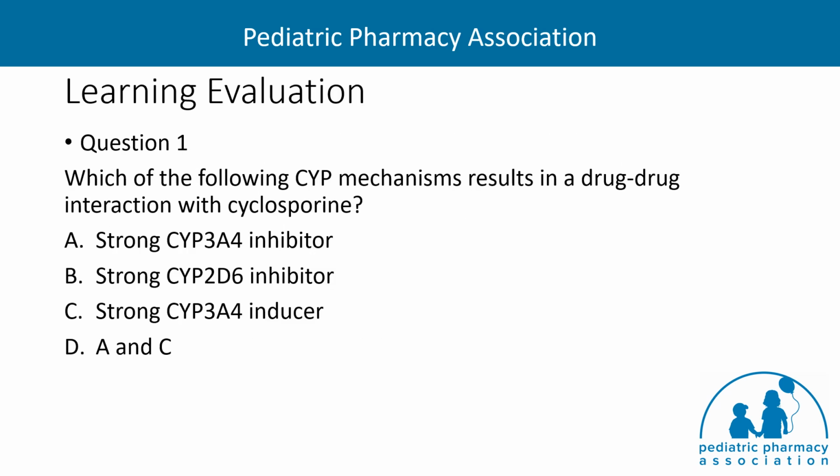Now we'll move on to our learning evaluation. For question 1, which of the following CYP mechanisms results in a drug-drug interaction with cyclosporin? A. Strong CYP3A4 inhibitor. B. Strong CYP2D6 inhibitor. C. Strong CYP3A4 inducer. Or D, which is both answers A and C. Since cyclosporin undergoes extensive hepatic metabolism via CYP3A4, it may require dose modifications when given concomitantly with CYP3A4 inhibitors and inducers. So the answer here is D, both A and C.